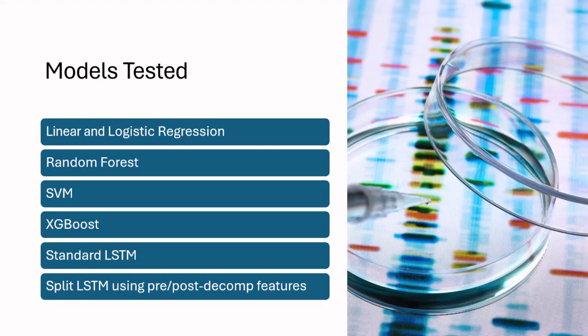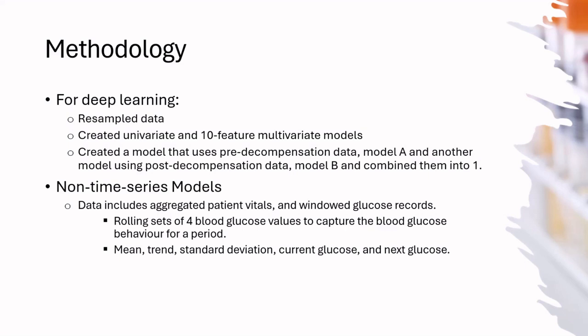The models tested included linear and logistic regression, random forests, support vector machine, extreme gradient boosting, long short-term memory, and a split LSTM using features from pre and post decompensation. For our deep learning approach, we resampled the data and built both univariate and multivariate models with up to 10 features. We also created two separate models, one using only pre-decompensation data and another using pre and post decompensation data.